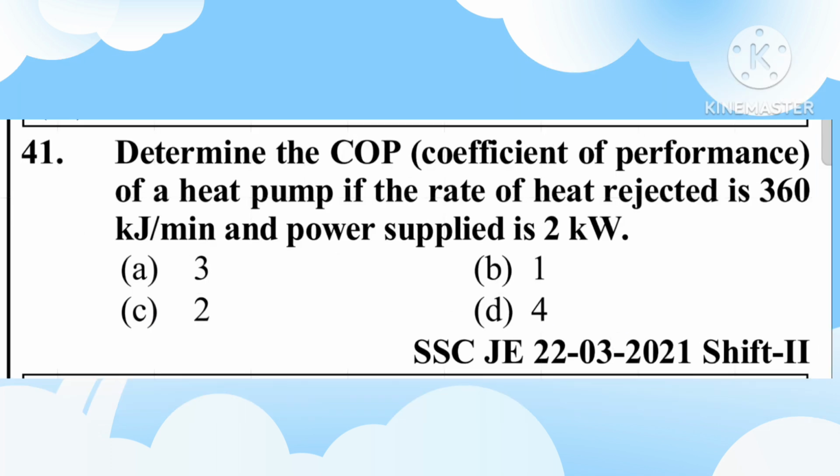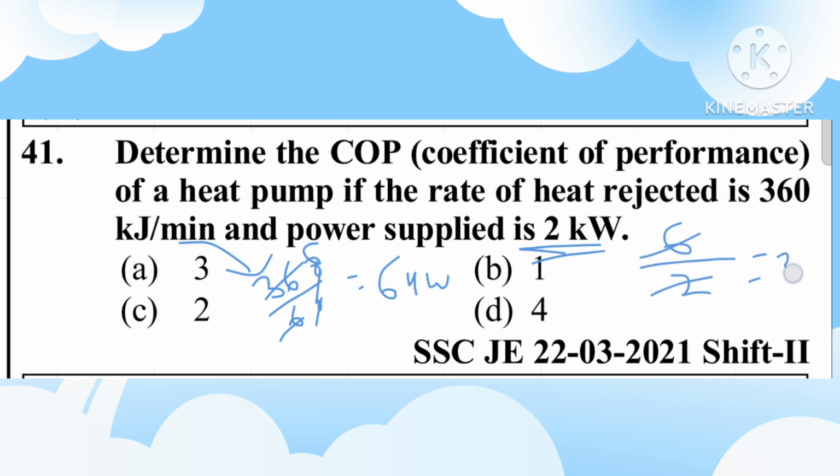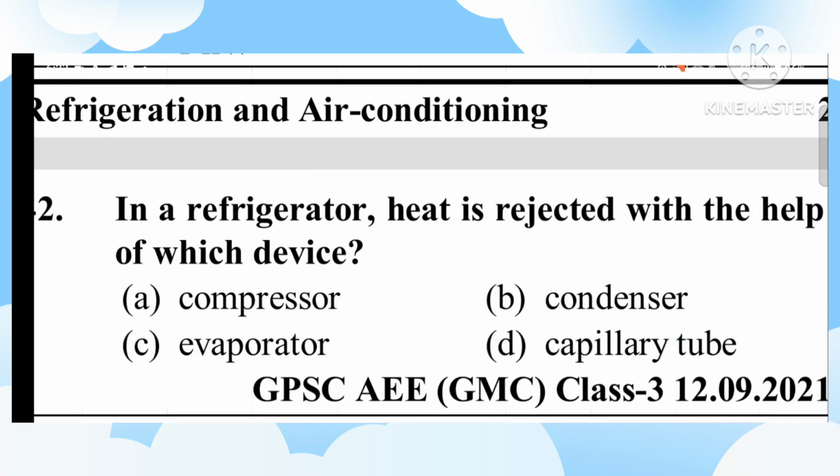Friends, question number 41. Determine the COP, coefficient of performance, of a heat pump if the rate of heat rejected is 360 kilojoule per minute and the power supplied is 2 kilowatt. First of all, this is kilojoule per minute. Convert that by dividing by 60 to get kilojoule per second. 360 divided by 60 is 6 kilowatt, which is the desired effect, and the power supplied is 2. Desired effect divided by power supplied is the COP. 6 by 2 is 3. COP is 3.